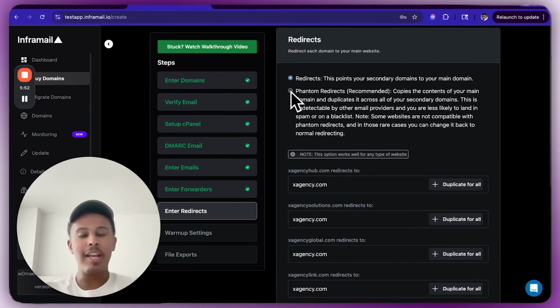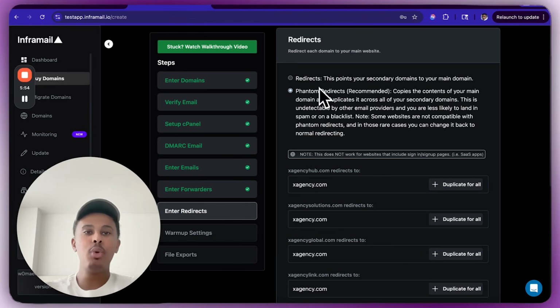Or you can use phantom redirects. Now, phantom redirects are pretty cool. It's kind of a safety measure, in case redirects ever end up having deliverability problems later down the line. What phantom redirects do is we basically take the code of your current website and paste it across all of the 200 domains, which is pretty cool. So it doesn't look like a redirect. They don't look connected at all to any of these providers. It's pretty amazing. I recommend this more so for GoHighLevel landing pages, very simple VSL funnels, right?